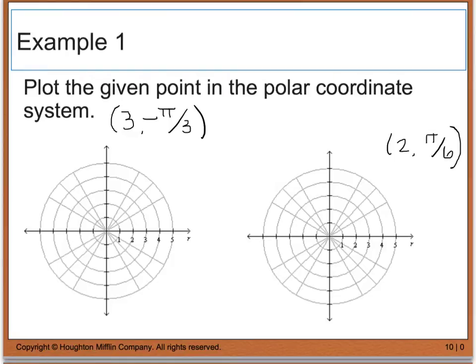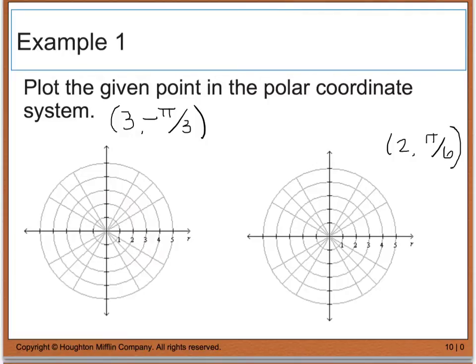Right away, before we even read what the example says, this right here is our graph paper for the polar coordinate system, and it looks significantly different. We do have our 4 quadrants, however, we have all of these circles, and they have different diameters or different radii.